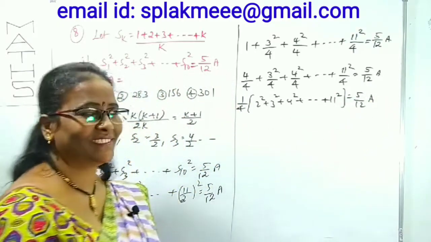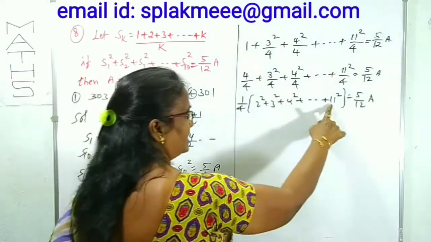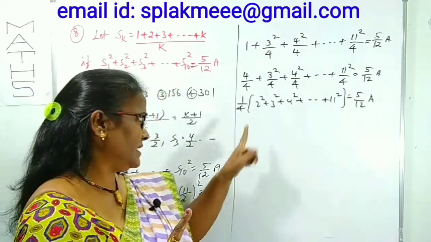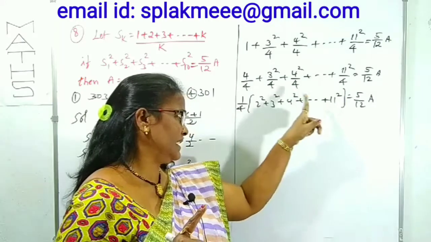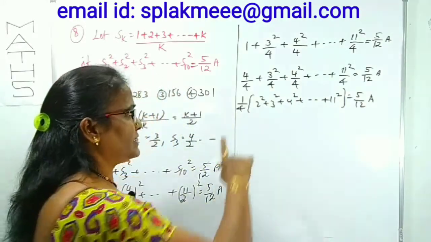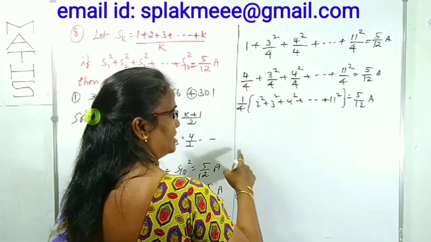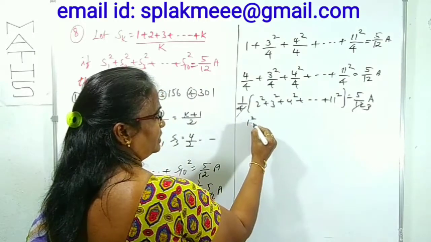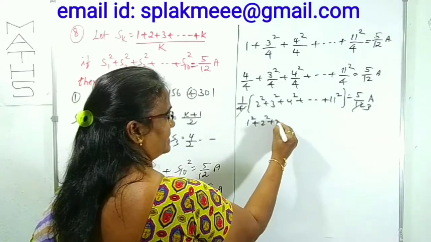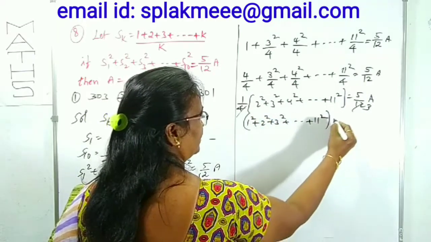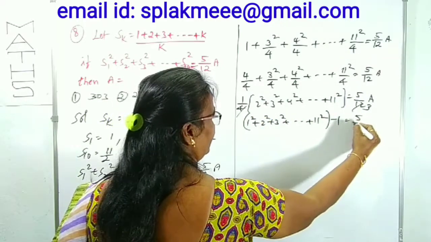right? What you can observe here is the sum of the squares of the first 11 natural numbers. Natural numbers up to 11 are there, but what about the 1? 1 is not there. To reduce it into the sum of the squares of the first natural numbers, here 4 cancels, here 4 times 3. Adding and subtracting 1 square plus 2 square plus 3 square plus up to 11 square. Subtract the 1 square, which is 1 only, is 5 by 3A.